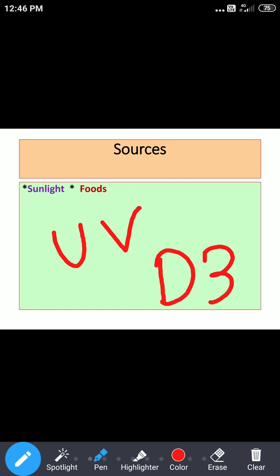And one more thing, how long exposure to sunlight is required? As far as the daily requirement of vitamin D and exposure to sunlight is concerned, the time is just 5 minutes per day. So 5 minutes per day of sunlight exposure is enough to fulfill the demand of vitamin D.